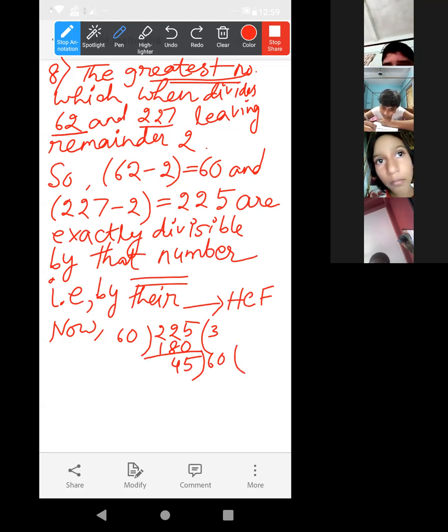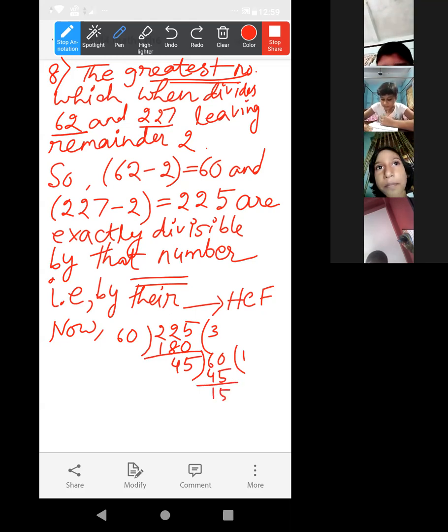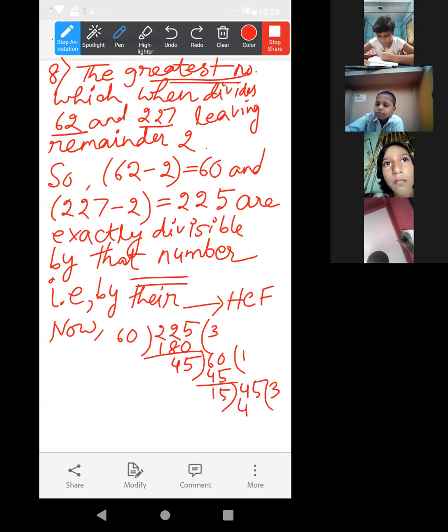Then again, one. Minus 45, it will be 15. Good. Then 45 divided by 15 will be 3. Hence, minus 45, it will be 0. Hence, the HCF is 15. That means the required number is 15.